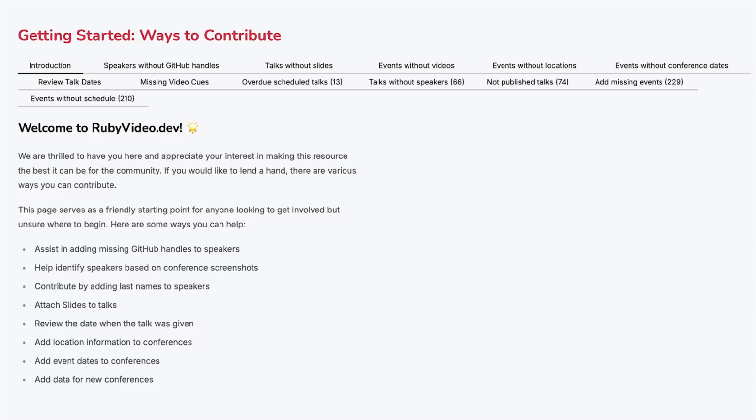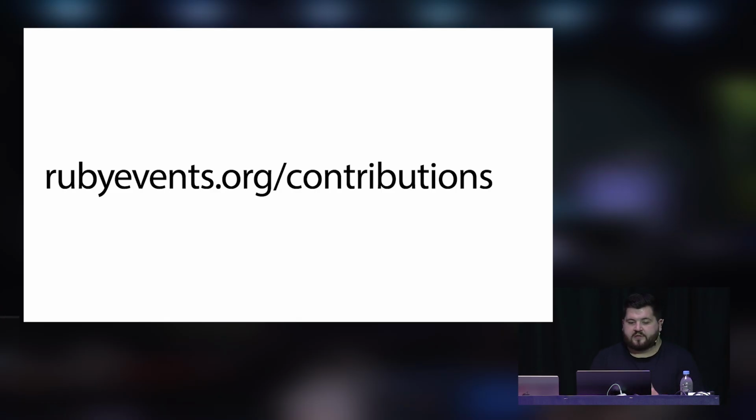There are also other ways to contribute. We have a dedicated page for that on the website. There are a few ways to do that, including adding metadata to speakers, to events, to talks, finding slides, finding GitHub profiles for speakers, and more stuff like that. You can find this at RubyEvents.org/contributions.